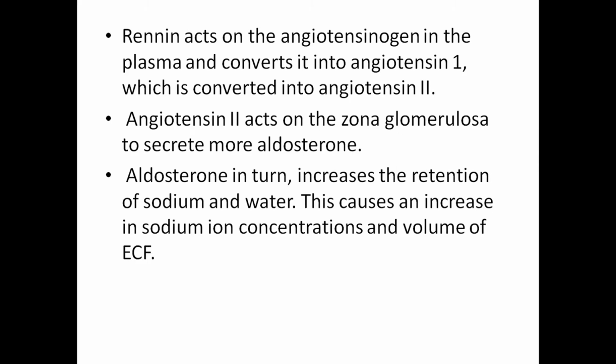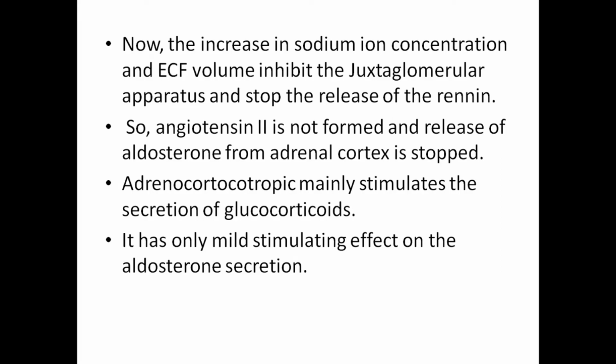Aldosterone in turn increases the retention of sodium and water. This causes an increase in sodium ion concentration and volume of extracellular fluid. Now the increase in the sodium ion concentration and extracellular fluid volume inhibit the juxtaglomerular apparatus and stop the release of renin. So angiotensin 2 is not formed and release of aldosterone from the adrenal cortex stops.